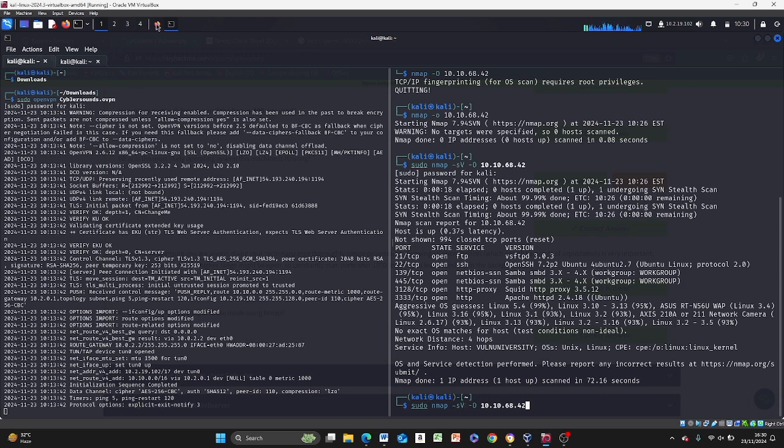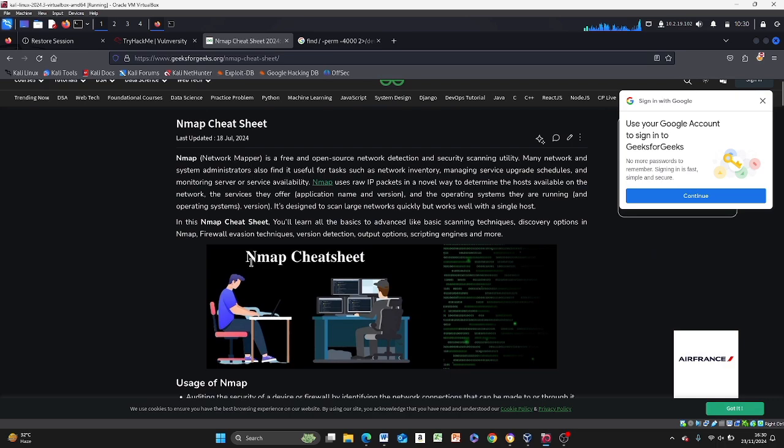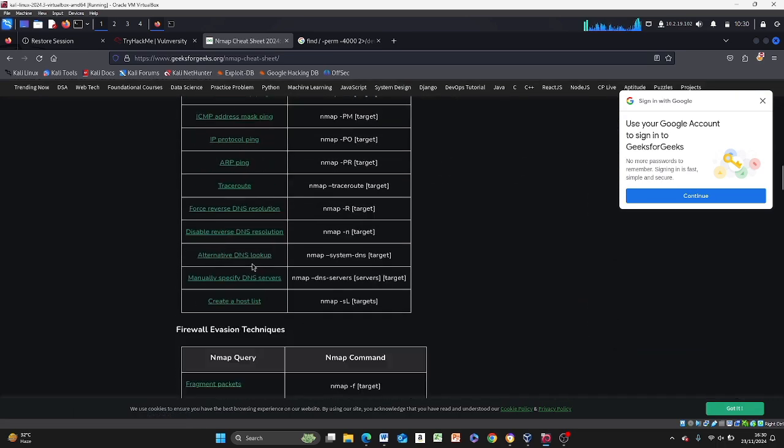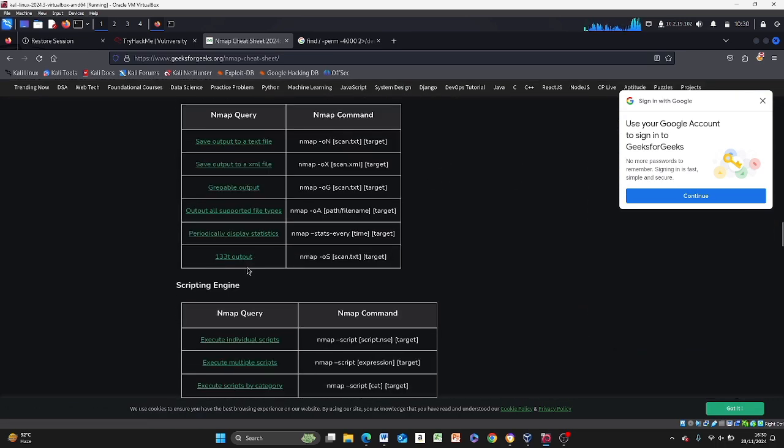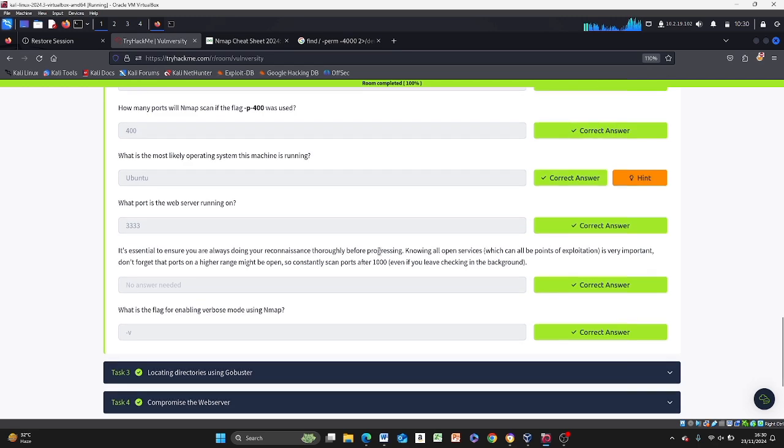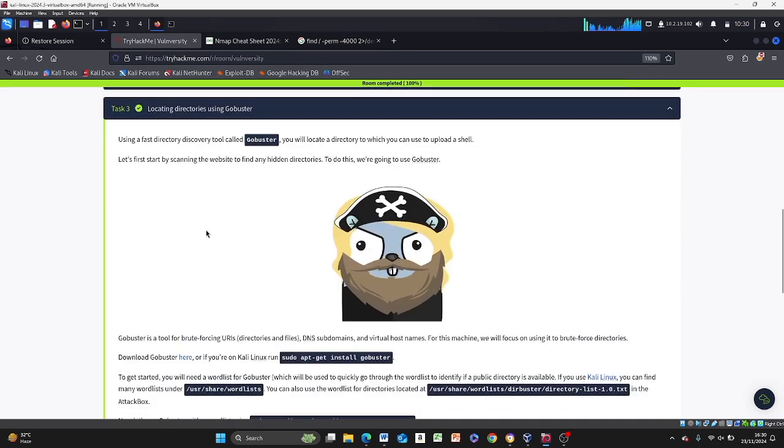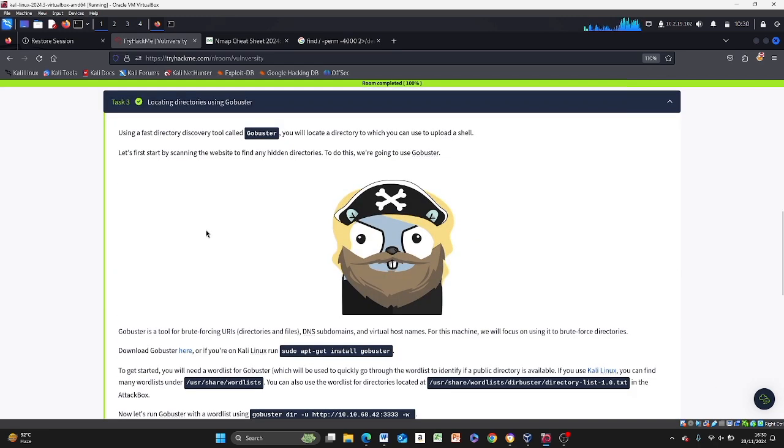All right. So you could just come to GeeksforGeeks and play around with all the types of scans you can run on nmap. So without wasting time, we'll jump straight into this. Now, Gobuster is a brute forcing tool for directories, a directory busting tool.